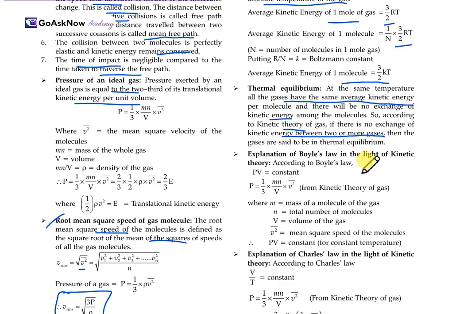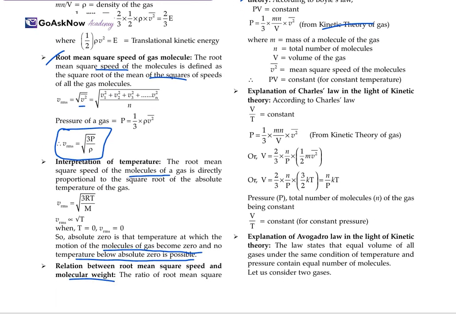Now explain Boyle's law in the light of kinetic theory. We know that Boyle's law says PV is equal to a constant, and we also know from the kinetic theory of gases that P = 1/3 (mN/V) v². Here m is the mass, N is the total number of molecules, V is the volume, and v² is the mean square speed of the molecules, so PV is constant. Now explain Charles' law in terms of kinetic theory. Like Boyle's law, we have to explain Charles' law. According to Charles' law, V upon T is a constant.